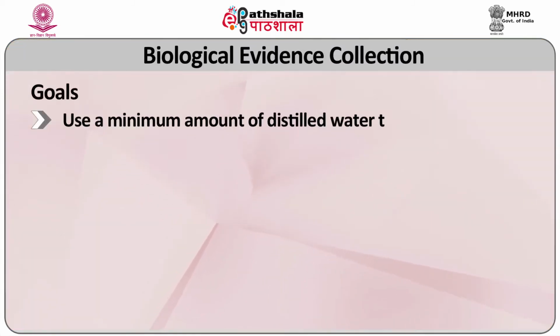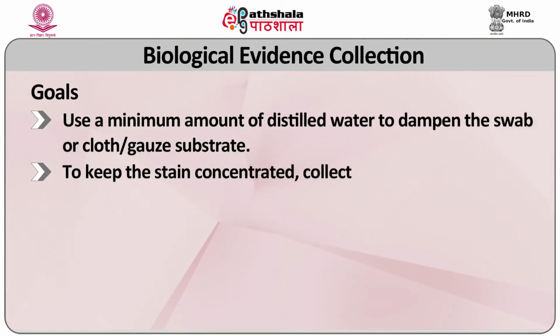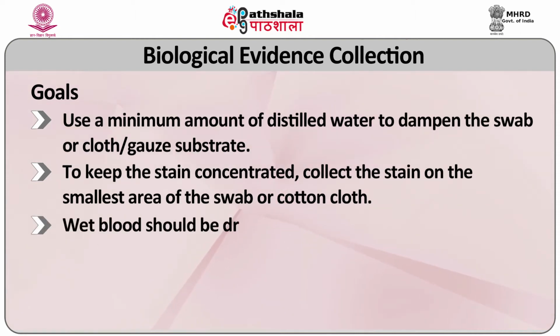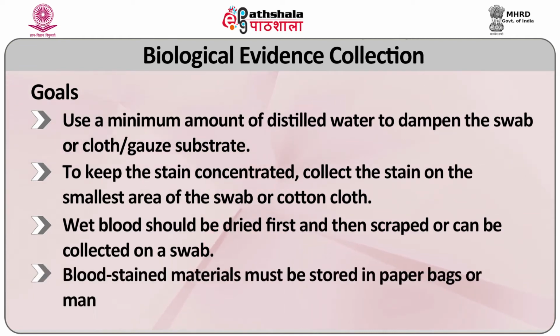Use a minimum amount of distilled water to dampen the swab, cloth or gauze substrate. To keep the stain concentrated, collect the stain on the smallest area of the swab or cotton cloth. Wet blood should be dried first and then scrubbed, or can be collected on a swab. Blood stained material must be stored in paper bags or manila envelopes.